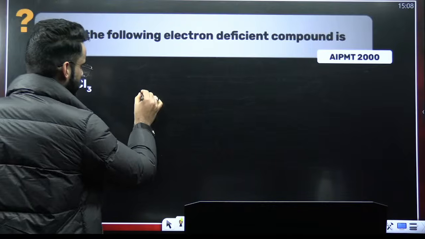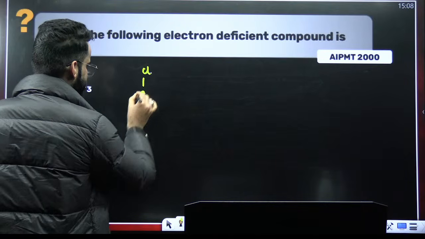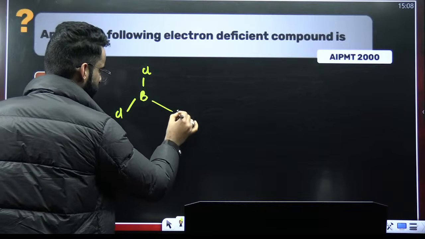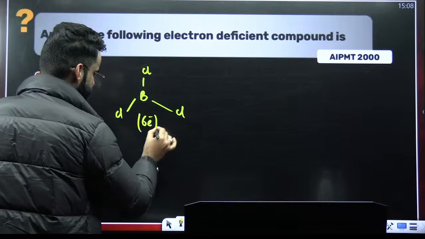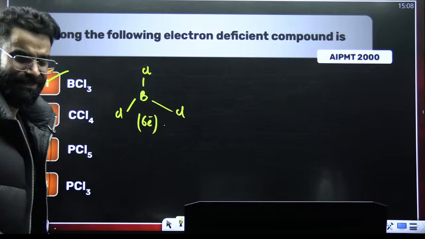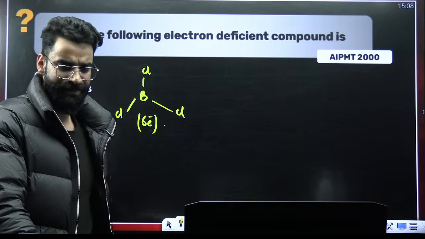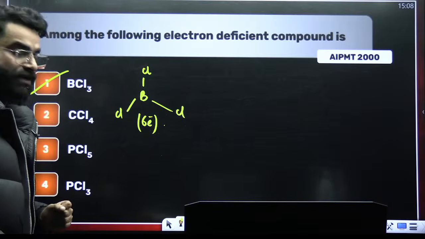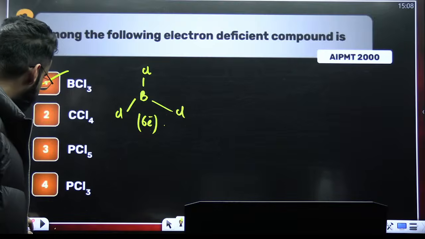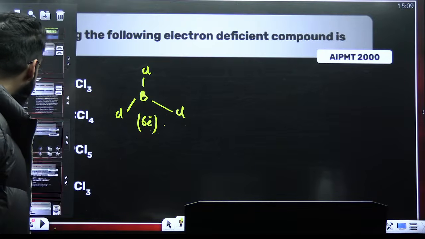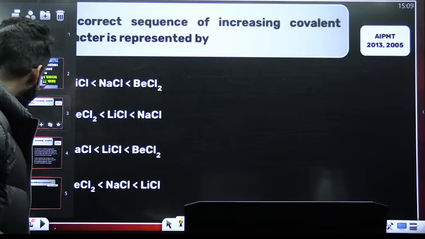As you can see, this boron is making 3 bonds with chlorine, so 2, 4, 6. It has got 6 electrons in its valence shell. It should have 8, but it has only got 6. So definitely this compound is your electron deficient compound.